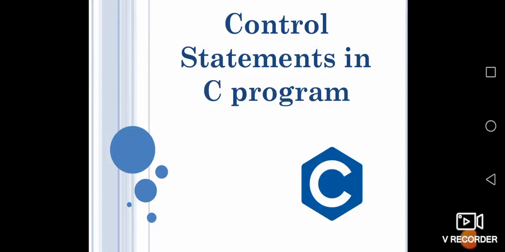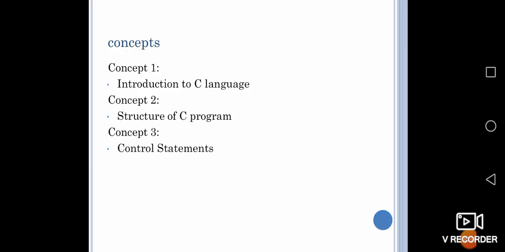In today's class, we are going to discuss the topic control statements in C program. What is a C language? The C language is a basic computer programming language which is in a structured format. The concepts that we are going to discuss are: the first concept is introduction to C language, the second concept is structure of C program, third concept is control statements.